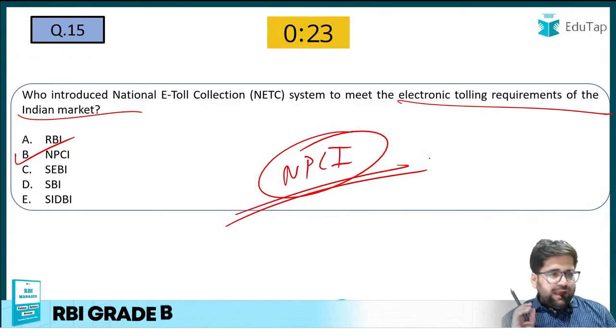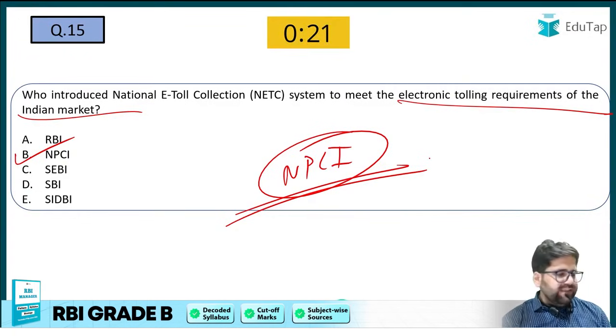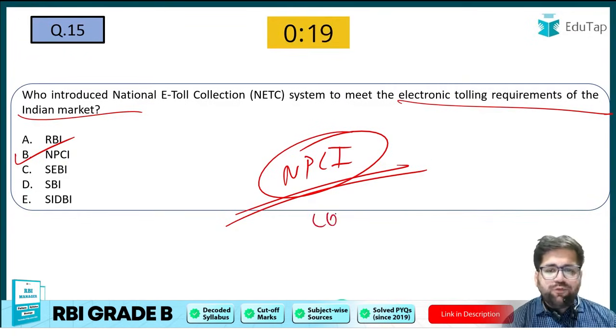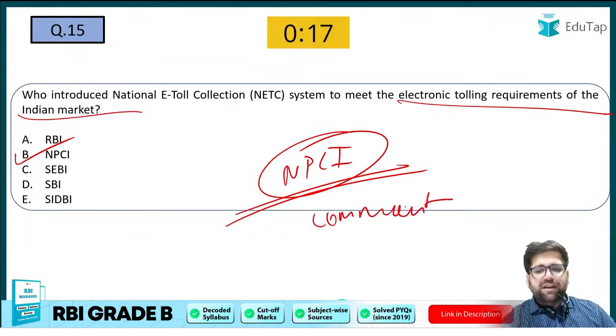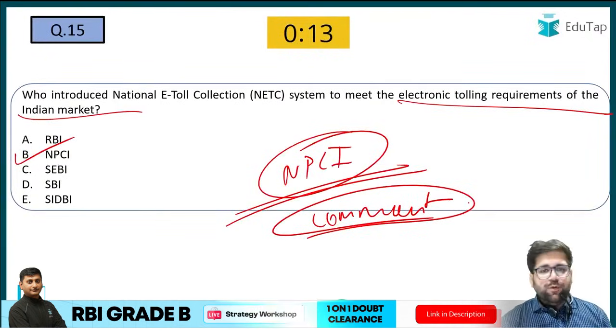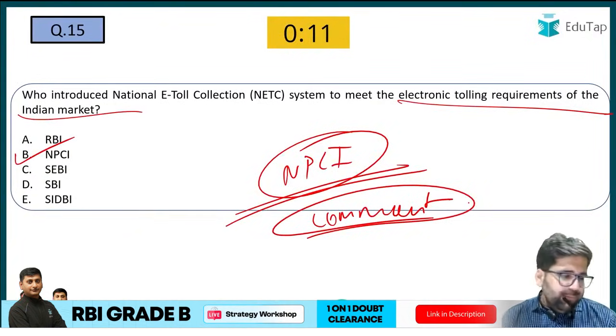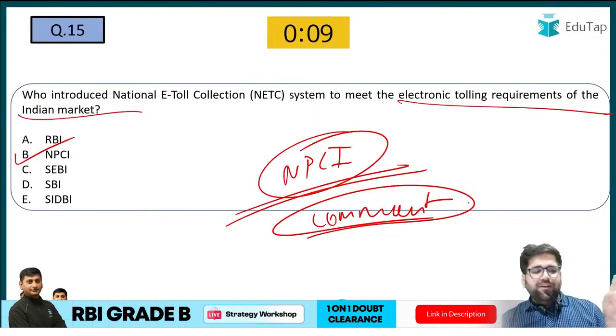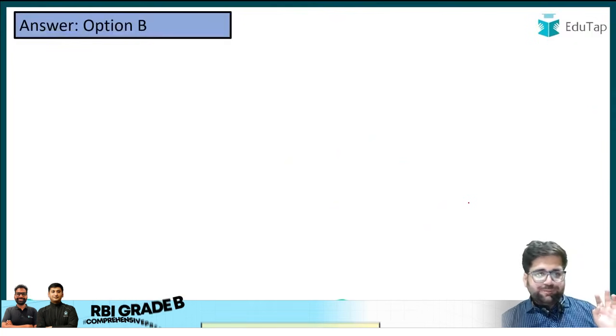In which year was NPCI formed? Very easy question. If you don't know, you have to answer in the comment box. I hope I will see maximum response, because if you are not able to answer such questions, then your basic level of understanding regarding different banking facts is really very low.